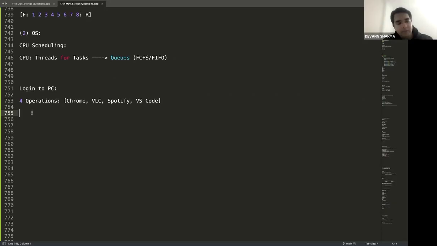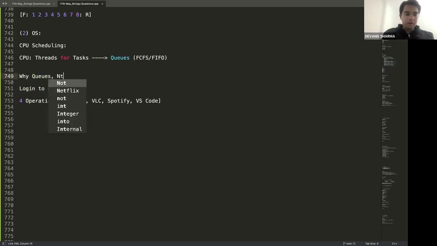But the root cause for that is different. I don't want you to confuse that too. But ideally speaking, if a customer clicked in this sequence, the customer wants it to open in this sequence. So let me ask a question: why queues and not stacks here?